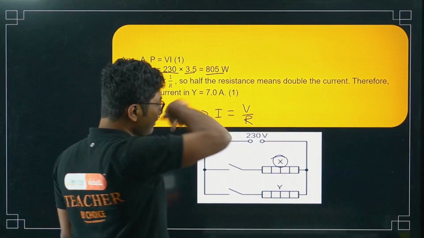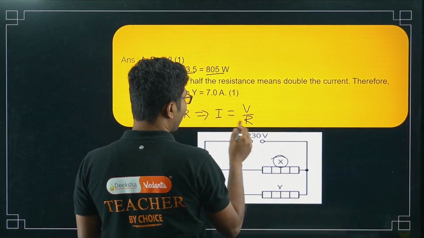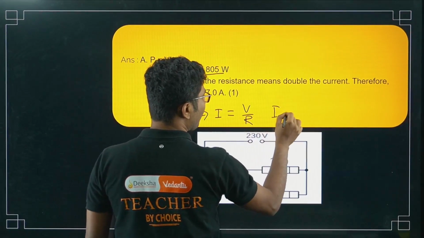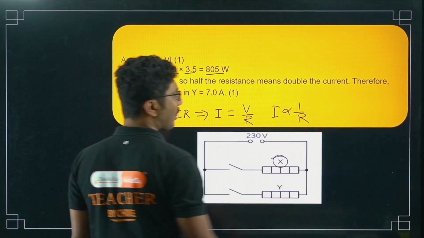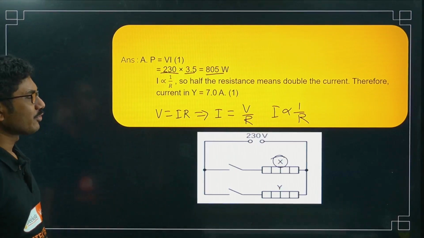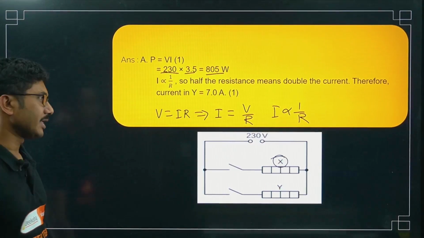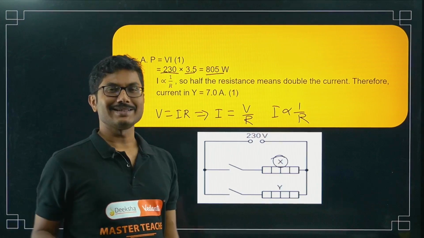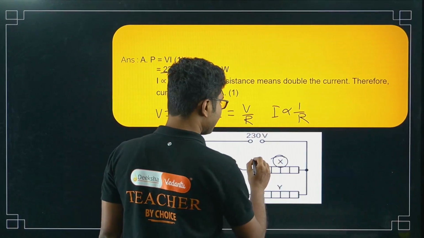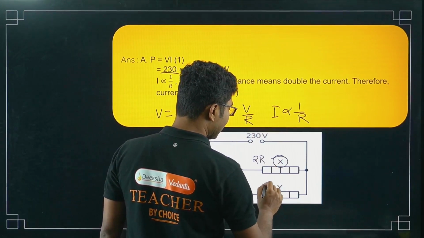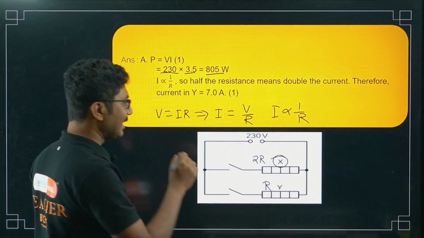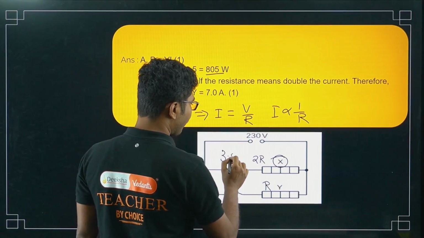But the most important thing is that I is proportional to 1 by R, because voltage is constant. So the more the resistance, the less is the current. In this case it is mentioned that R is twice in case of X than Y. Now here we have also been given 3.5 ampere.